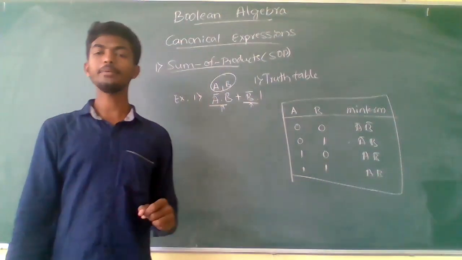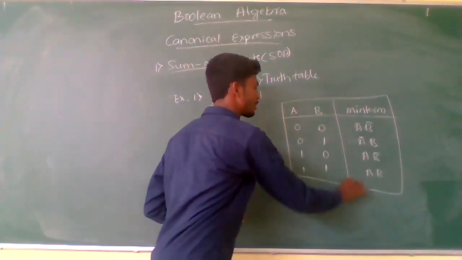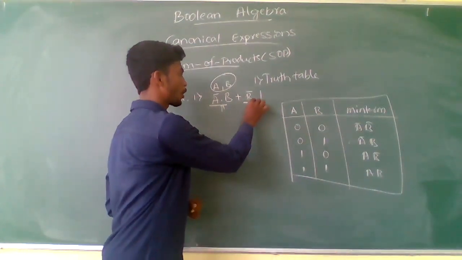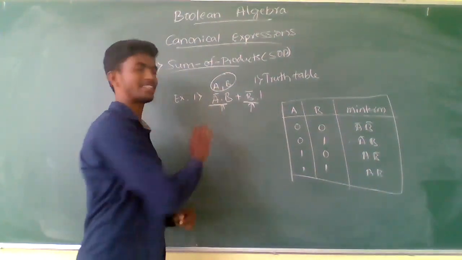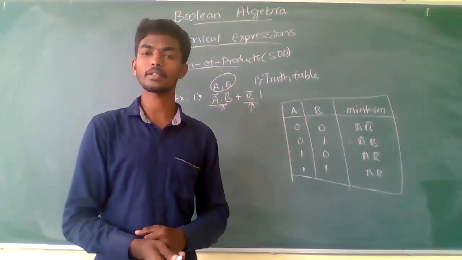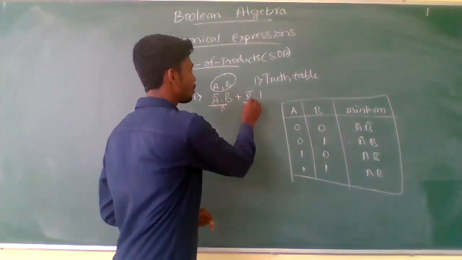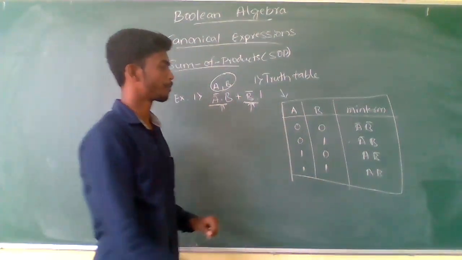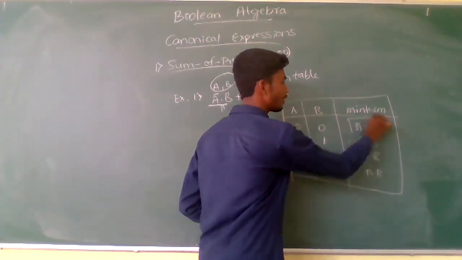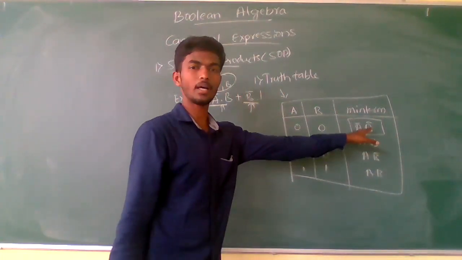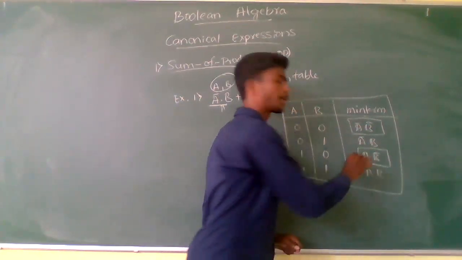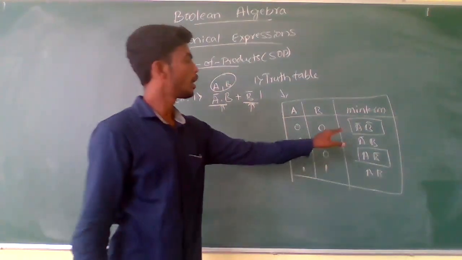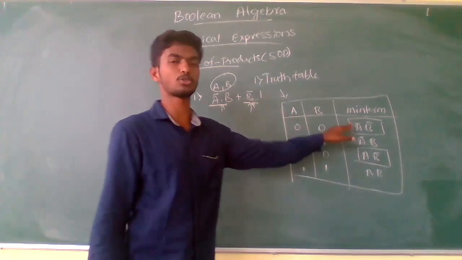So when you choose the min term method to solve the expression, you need to first observe the product terms. Just leave the min terms as they are, and observing the product terms, compare the product terms with the truth table, where this product term is available. The product term B complement is available here, and this is also available, B complement, and the other two do not contain the B complement. So replace this product term with these two.